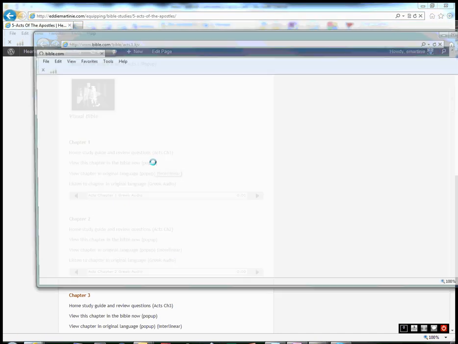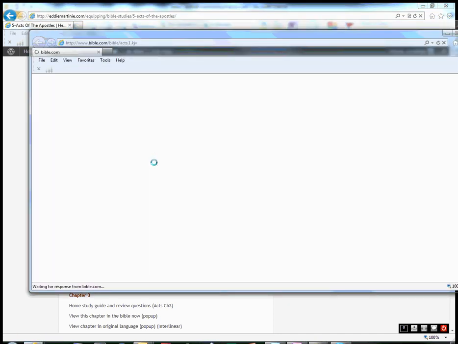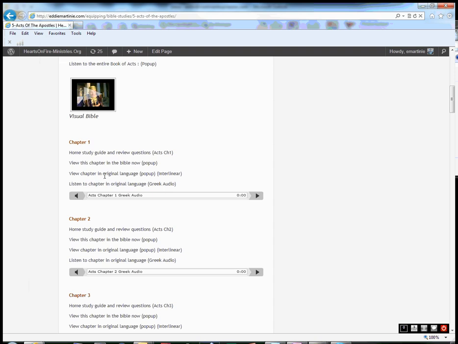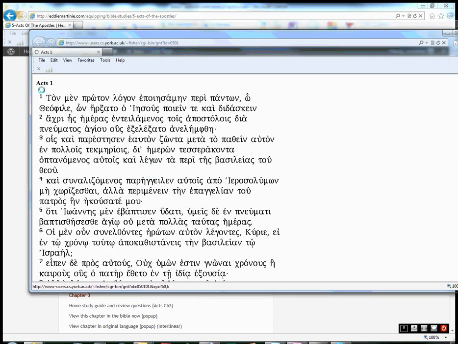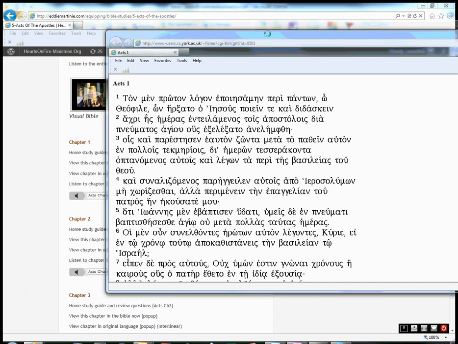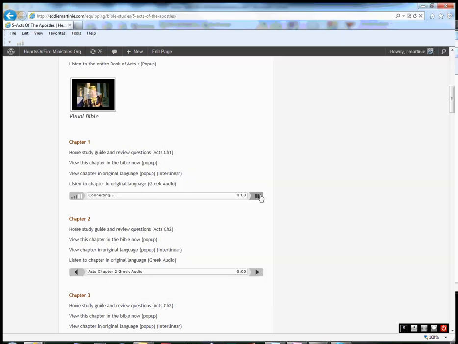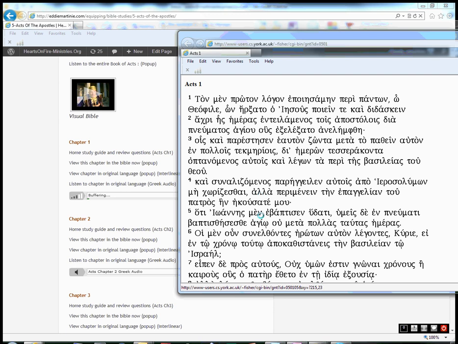Also, we can view the Bible online. So this is Acts chapter 1. If I click that link, it opens up right here. I won't let it finish opening up, but underneath here you see view it in the original language. I can click a pop-up here and view that in the original languages. In addition to that, I can play this in the original language.